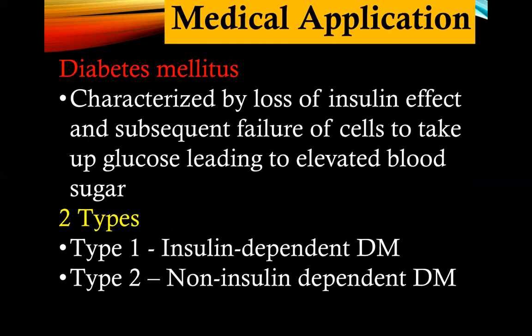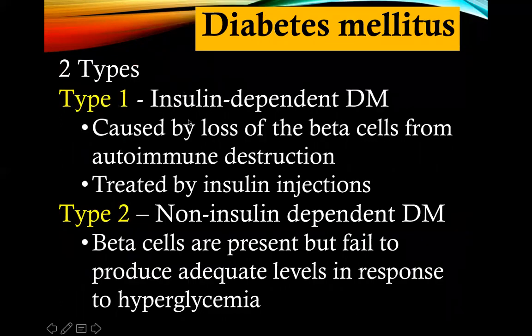And there are two types of diabetes mellitus. You have type 1 insulin-dependent diabetes mellitus and type 2 non-insulin-dependent diabetes mellitus. But in this lecture, take note that we cannot totally define type 2 as non-insulin-dependent diabetes mellitus. Okay? Why? I'll explain later. The type 1 diabetes mellitus, they are really an insulin-dependent diabetes mellitus because of this autoimmune destruction or loss of the beta cells. These are being treated only by insulin injections. They don't have production of insulin.